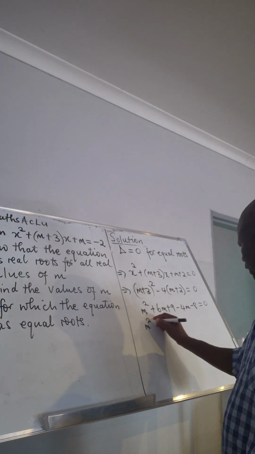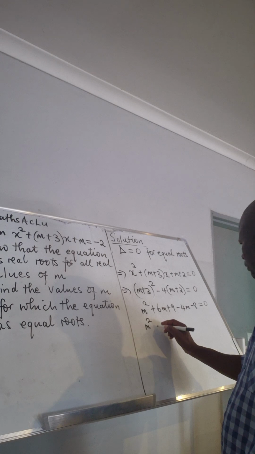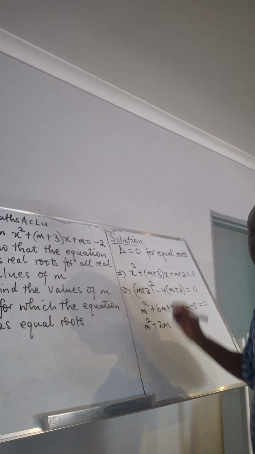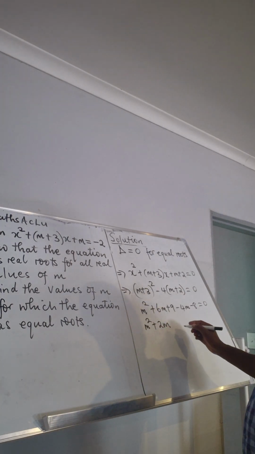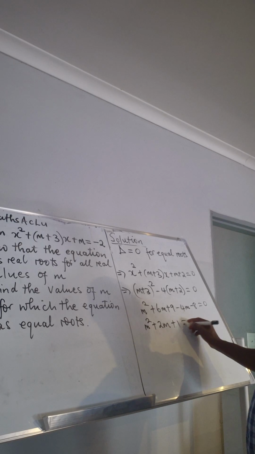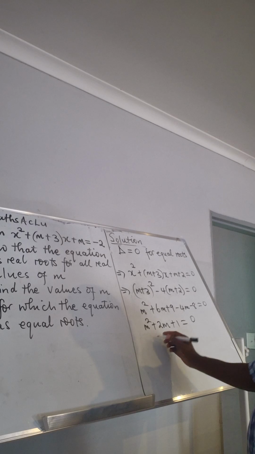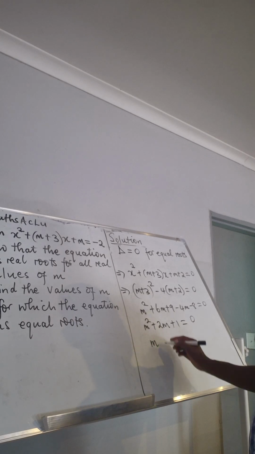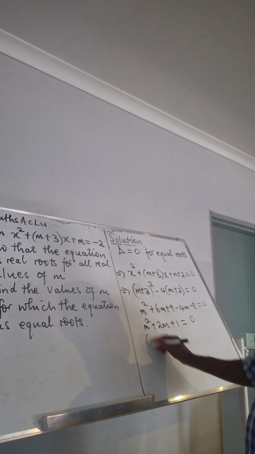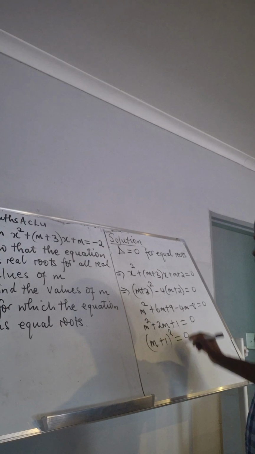Then m squared plus 2m plus 1 equal to 0. So we have written it as a perfect square. We said (m plus 1) squared must be equal to 0.